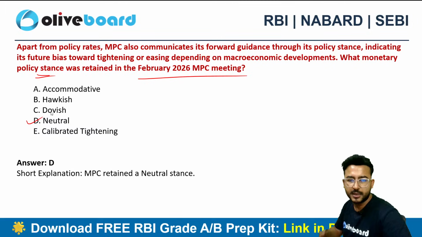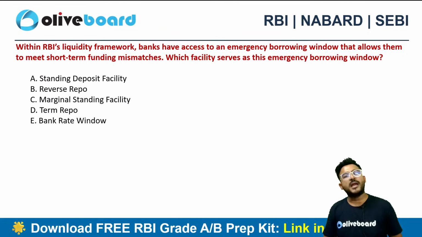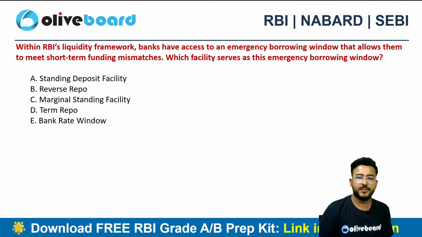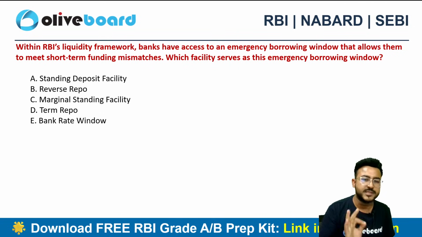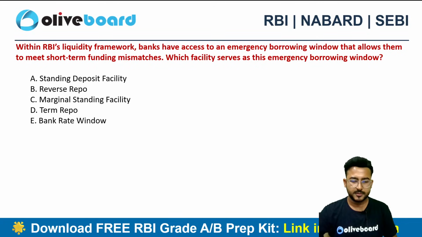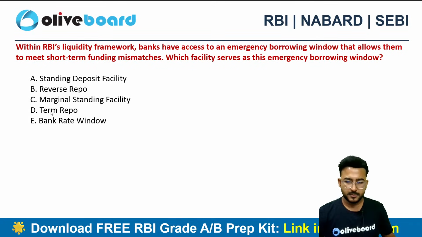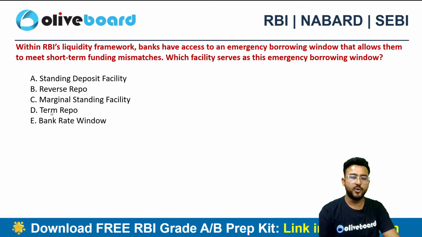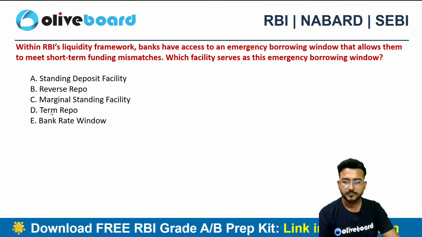So we are neutral. Within RBI's liquidity framework, banks have access to an emergency borrowing window that allows them to meet the short-term funding mismatches. Which facility serves as this emergency borrowing window? Emergency borrowing, the only keyword in the question, a very simple one.